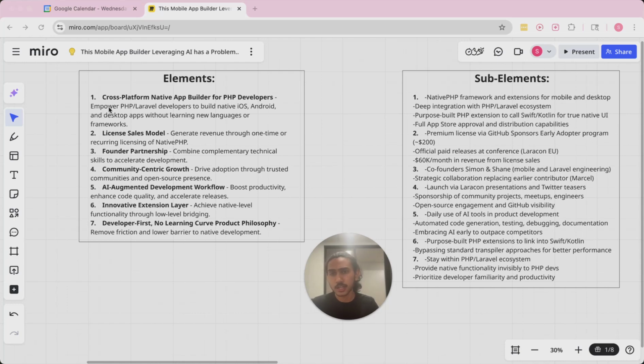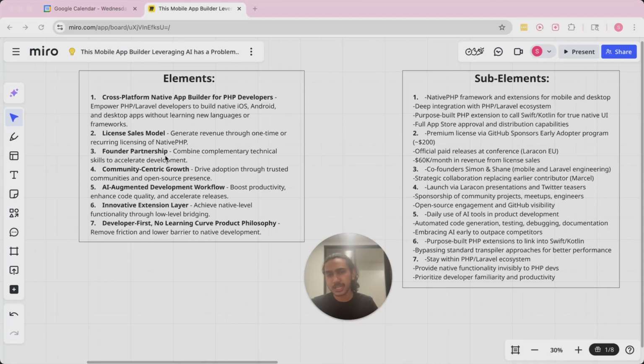Starting with number 1, cross-platform native app builder for PHP developers. It is to empower PHP and Laravel developers to build native iOS, Android, and desktop apps without learning new languages or frameworks. License sales model, it is to generate revenue through one-time or recurring licensing of native PHP.